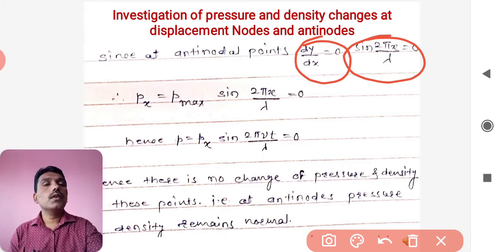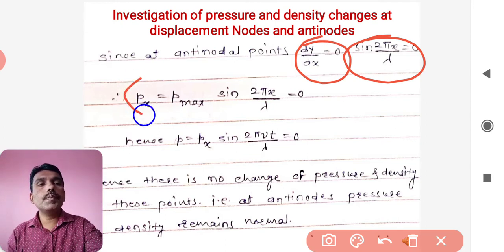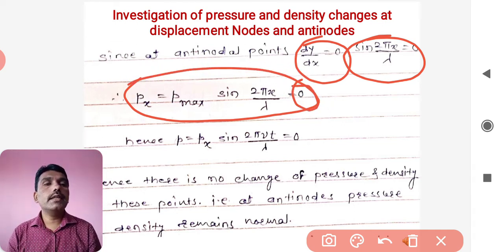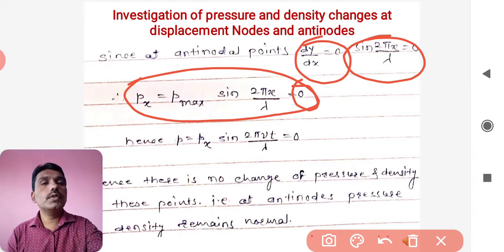So in that case, if this value is 0, then anything into 0 will be 0. That means the p max or the px will become 0. So at the antinode point, when the strain is 0, the px, that is p max, becomes 0. As far as px becomes 0, hence the excess pressure will be 0.